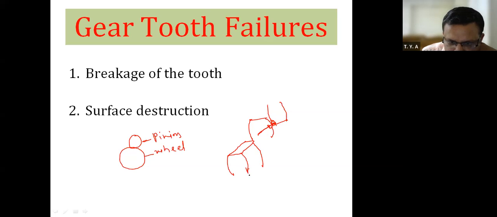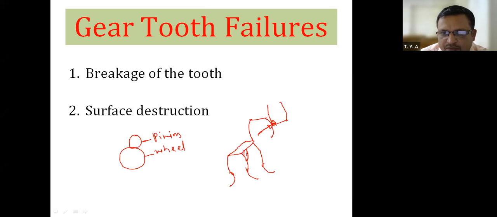Suppose this is the gear tooth. Now, because of this force exerted by the gear tooth of the wheel on the gear tooth of the pinion, there are chances that this gear tooth is going to break at the corner. Like this, breakage of tooth will be there.